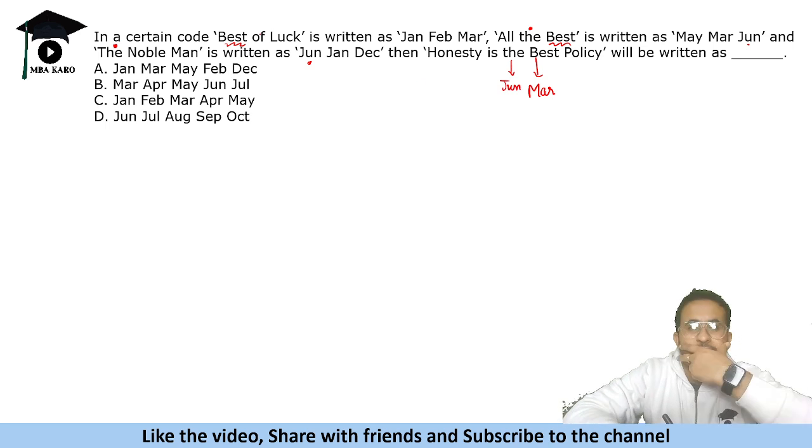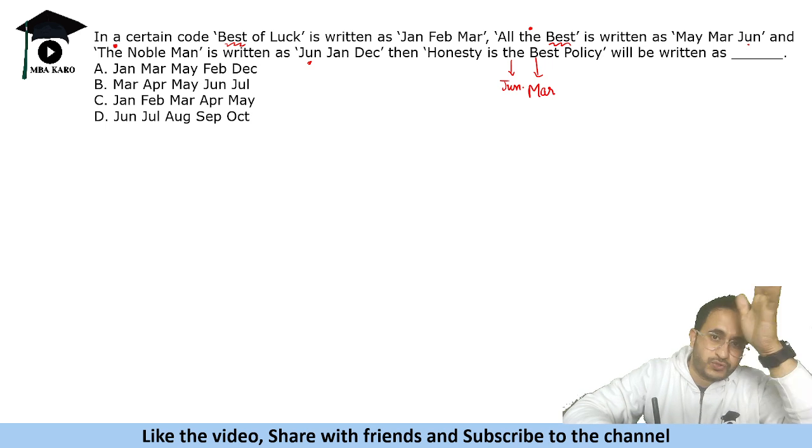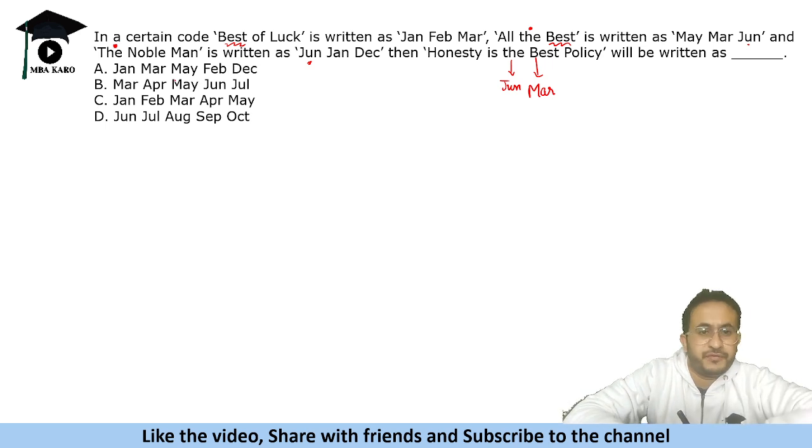Okay. Best of luck and the nobleman. All the best. The and best we have figured out. Honesty is policy is yet to be figured out, right? So June and March should be present. So we will eliminate options that do not have June and March. Okay, so this has March, April, May, June, July. So this is possible. March and June is not there. June is not there.